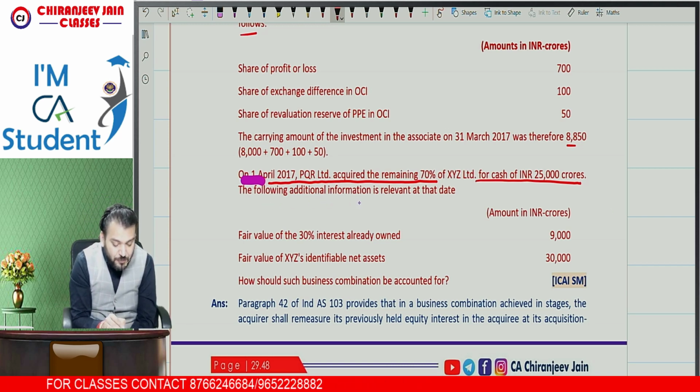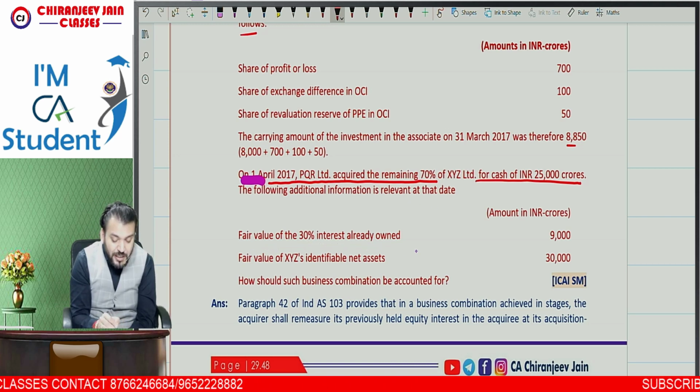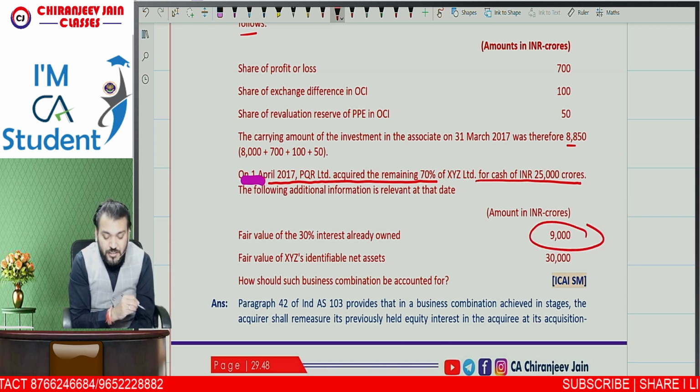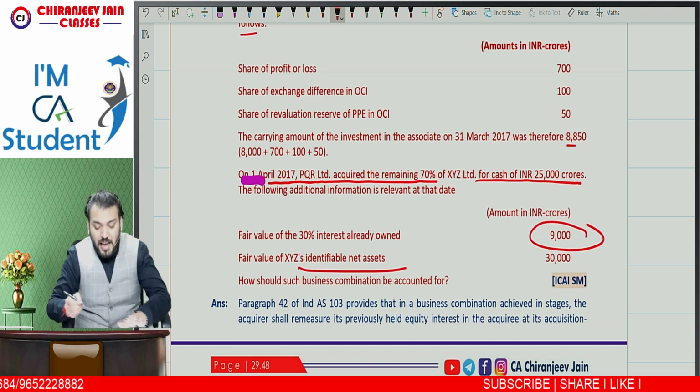The following additional information is relevant at that date. You can see the fair value of the 30% interest already held. So it will be a step acquisition question. The fair value of the previously held equity interest is given. Fair value of the investment in associate is given as 30,000. So what is actually the question?